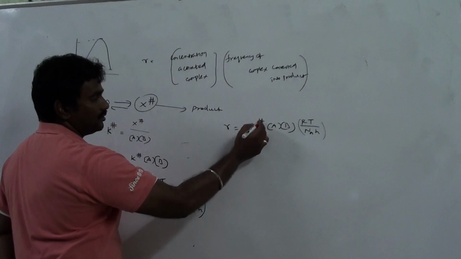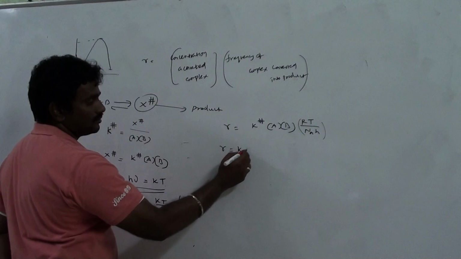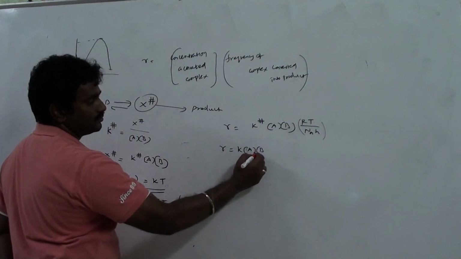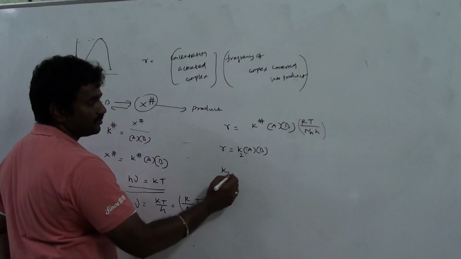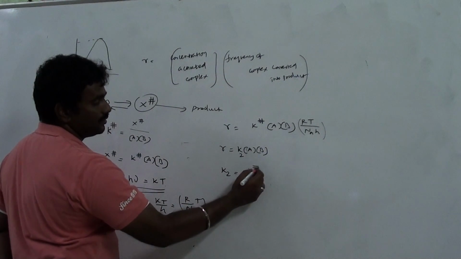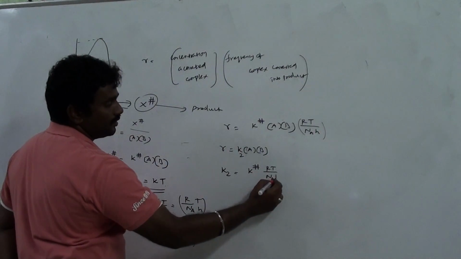Now this you are going to relate with which one? Your original rate law, K. So from this, the original rate constant K2 equal to what will be? K hash RT by Na h.